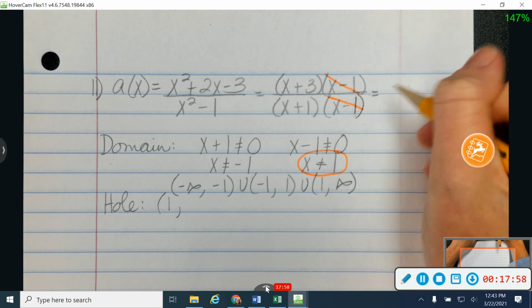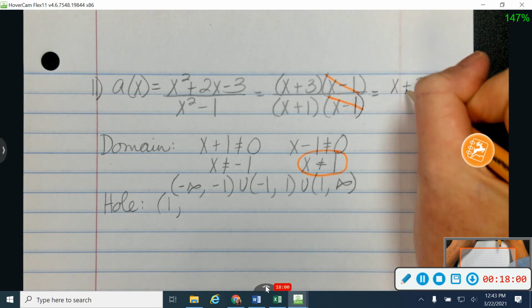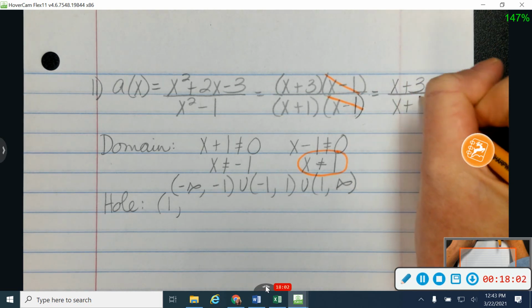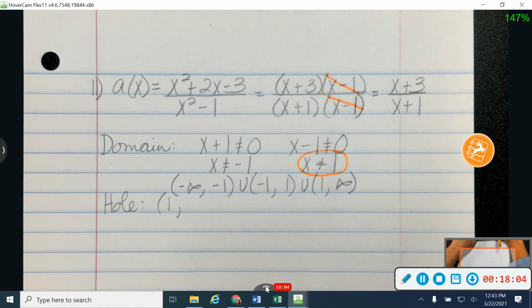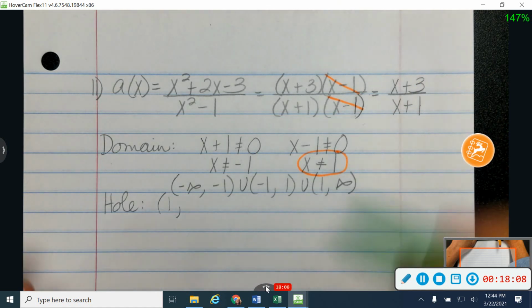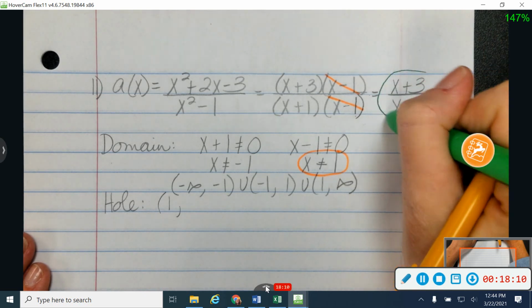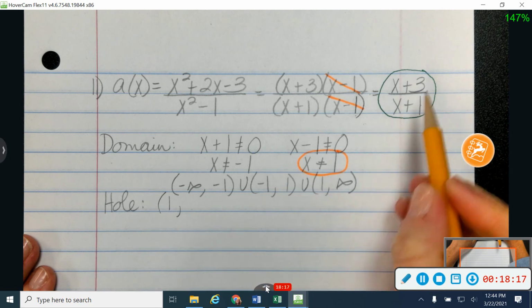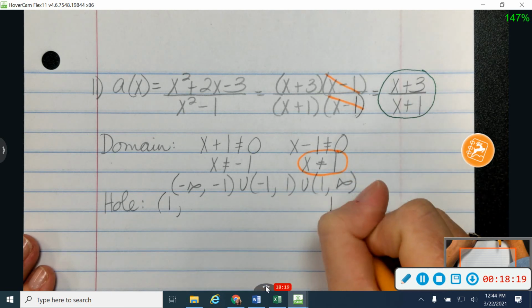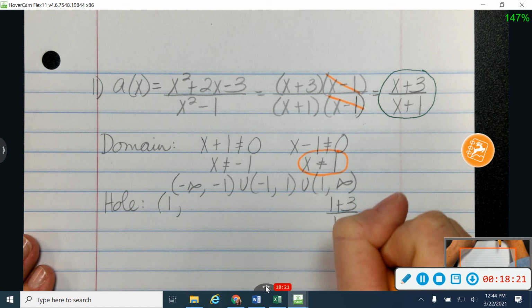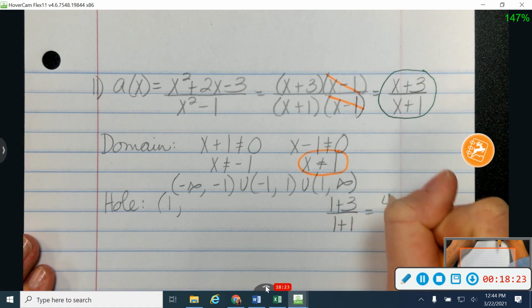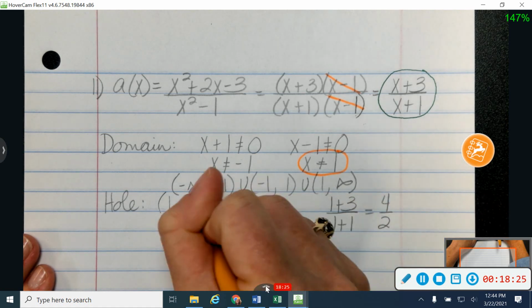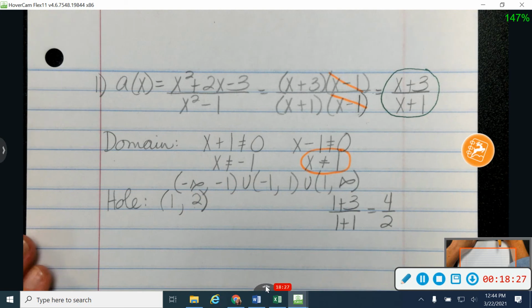Now from here on out, everything else that I do, I'm going to use my reduced equation over here. Okay, so don't ever go back to the original. From here on out, we're going to use this reduced equation here. I'm going to circle it in green so we know to always go back to that one. Okay, so to find my y value, I'm going to take this x value and plug it in. So that's going to be 1 plus 3 over 1 plus 1, which gives me 4 over 2, which gives me 2. So I'm going to have a hole at 1, 2.